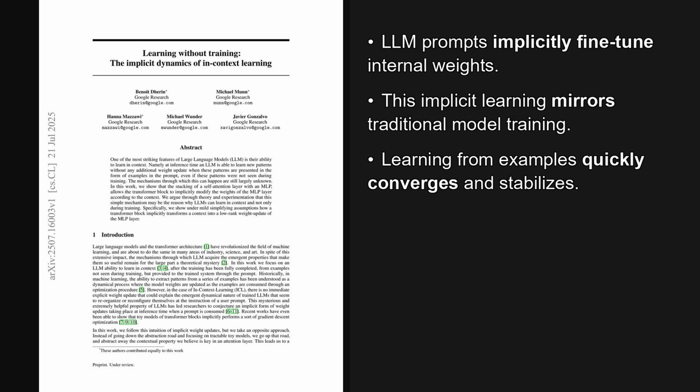So what's the big picture here? Well, the key takeaway is that in-context learning, the model's ability to learn from examples in a prompt, isn't some kind of magic. It's a direct result of the transformer architecture. The self-attention layer interacts with the multi-layer perceptron, a core part of the network, to create a low-rank update. This is essentially a very efficient, targeted change to the model's settings that looks a lot like actual training. It's an elegant explanation for this powerful LLM ability.